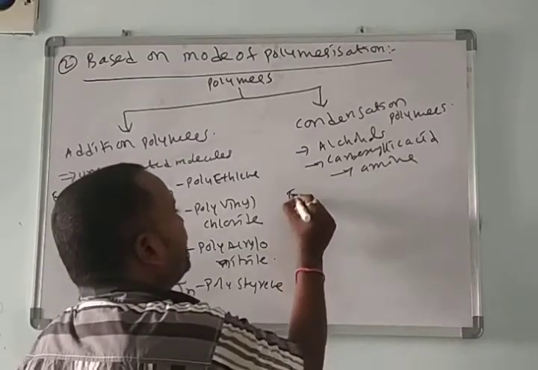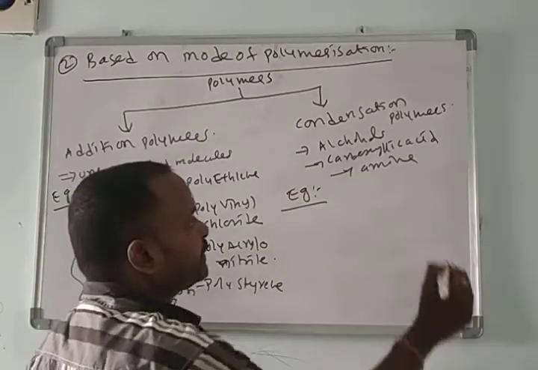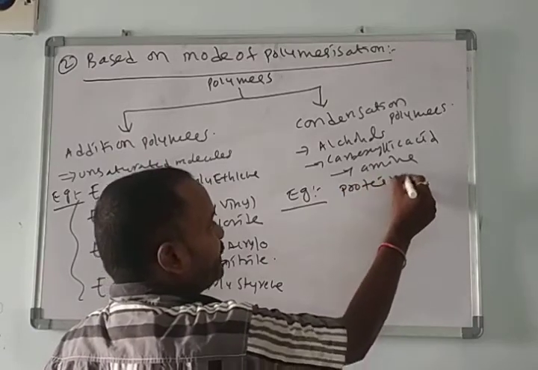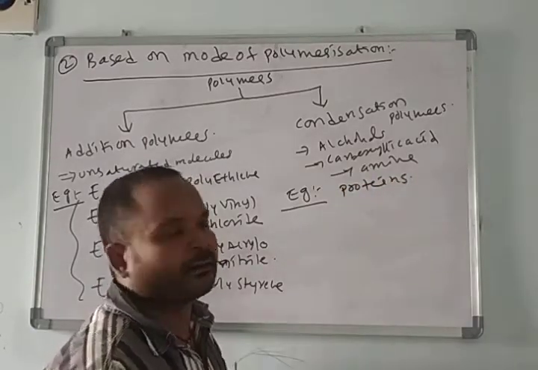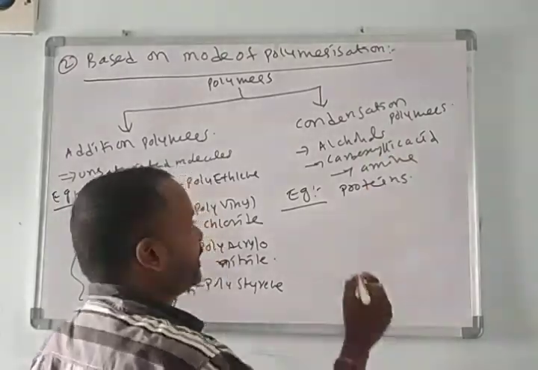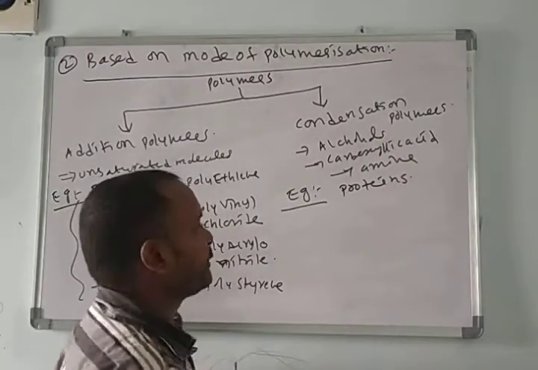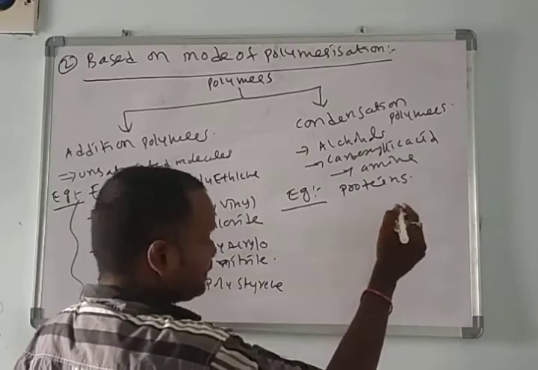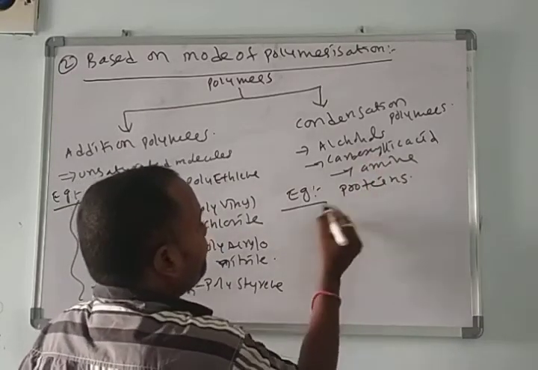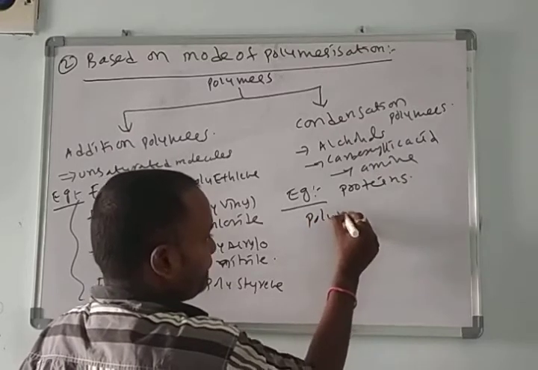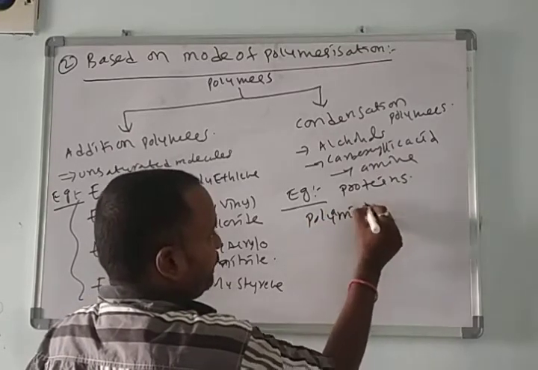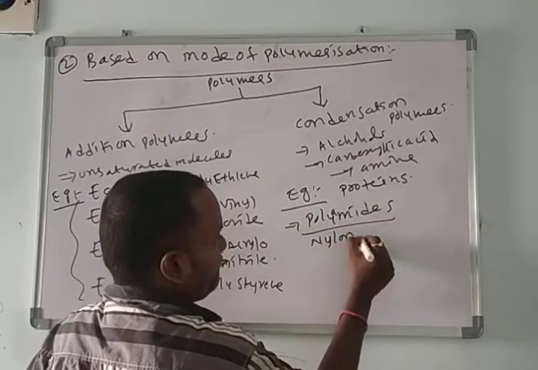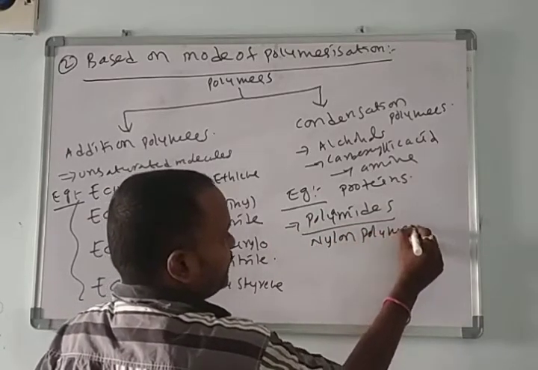And here are examples of condensation polymers. There are many examples. Proteins are the best example of condensation polymers. And here polyamides, which means nylon polymers.